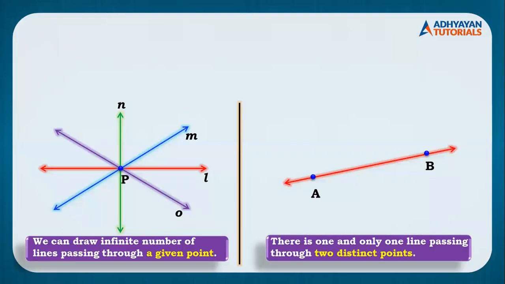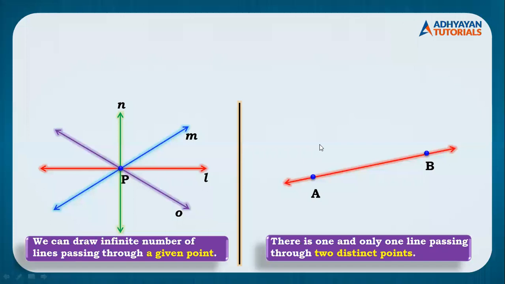So there is one and only one line passing through two distinct points, right? Yeah, perfect. Kenan Fernandez has answered one. You are correct, child.